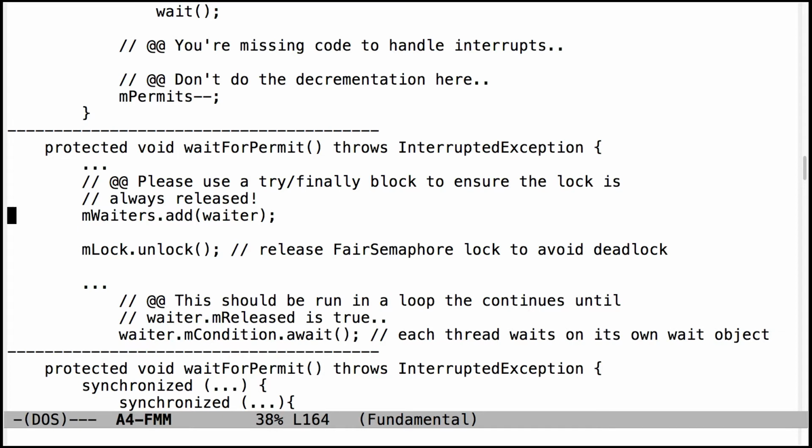Here's this code that was even weirder. So make sure that you use try finally blocks to ensure that the locks are always released. Just get in the habit of always doing that. You've also got a problem here where you need to make sure that you release the locks properly. You don't want to be holding the monitor lock when you go to wait here. Otherwise, you'll get weird problems. This should run in a loop that keeps going until released is true, and so on and so forth.